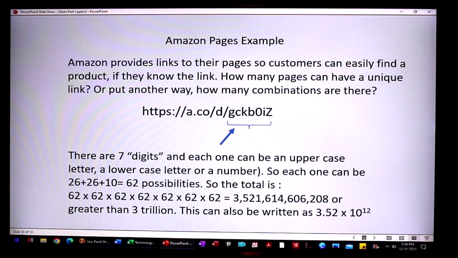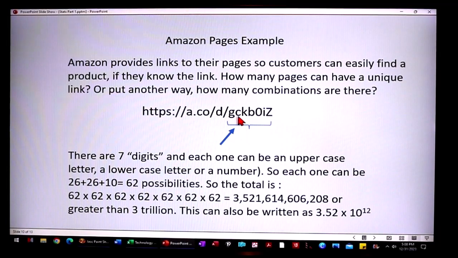Okay, let's talk about another real-world example, Amazon pages. Amazon has links to their pages so customers can find that page again. And you notice in almost all products, there's a little square with an arrow. If you click on that link, it gives you the link to that page. So how many combinations are there for Amazon pages?